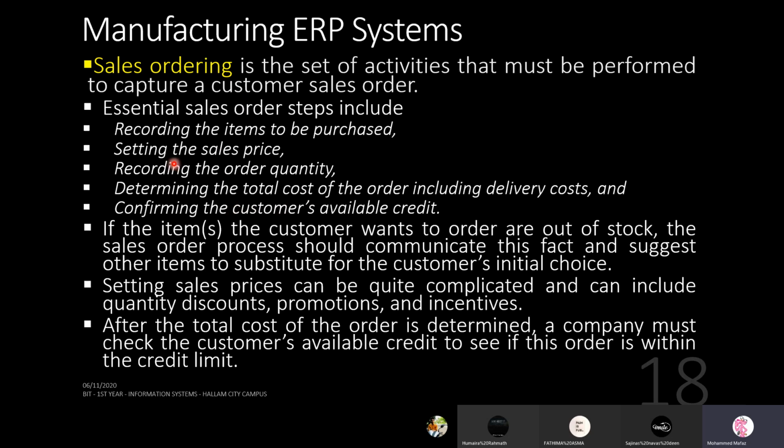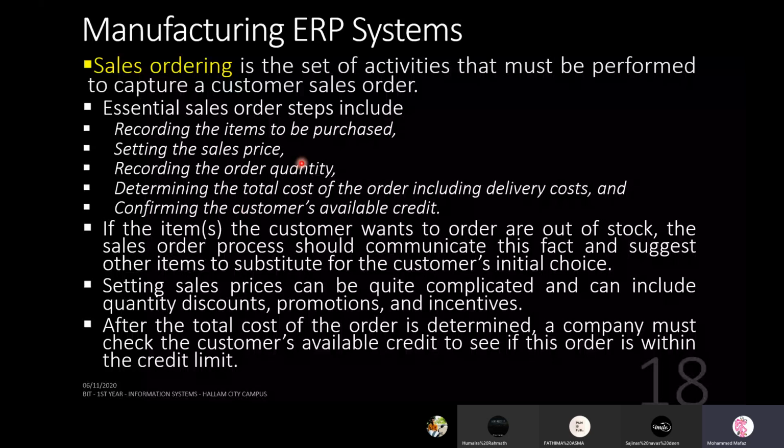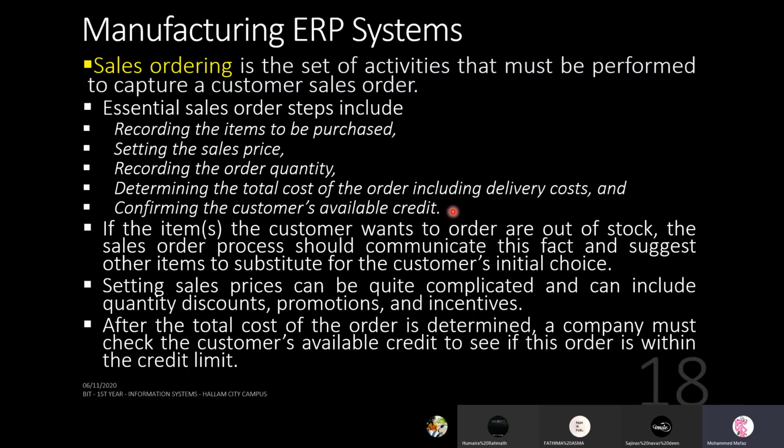And also, very importantly, you have to confirm the customer's available credit. So this is very important before doing all this. When somebody is making an order, you have to see whether the customer has the strength. Otherwise, what will happen?